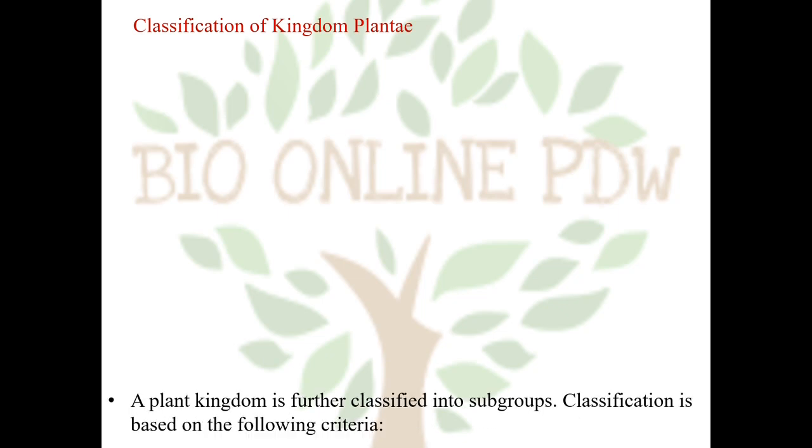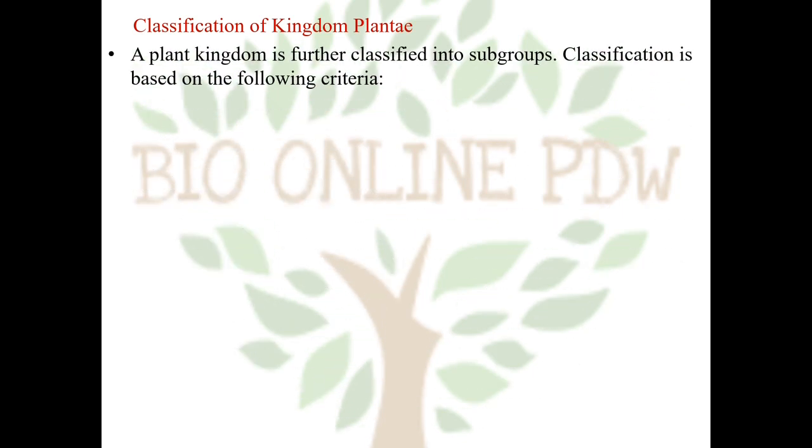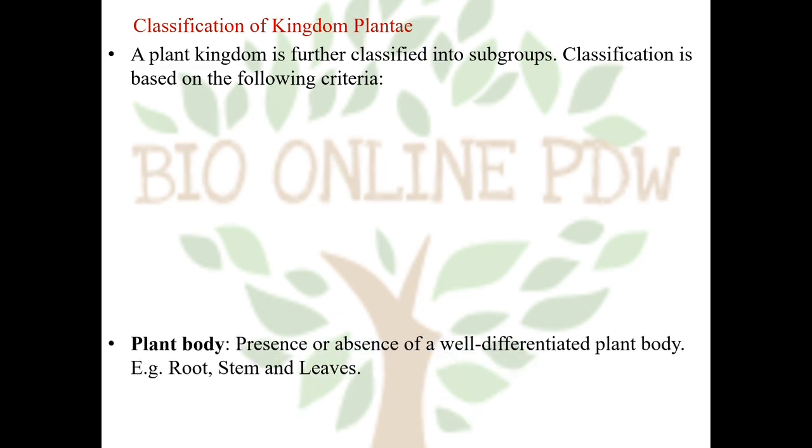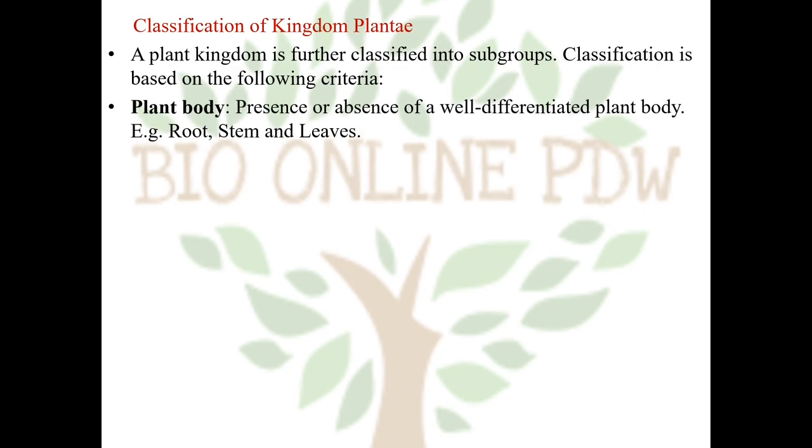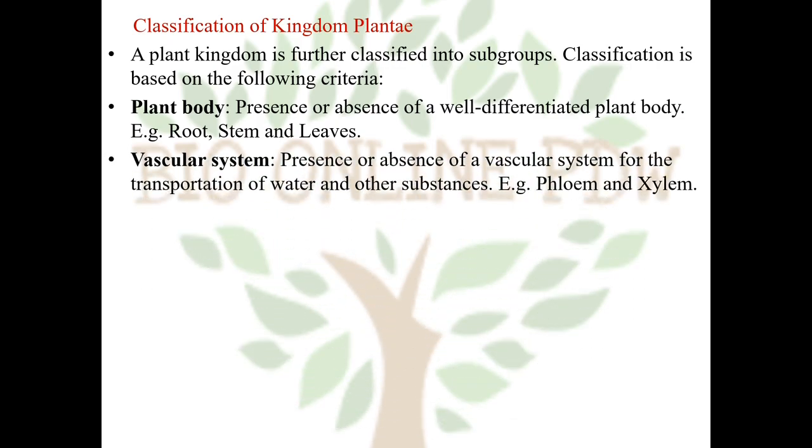Classification of Kingdom Plantae. The plant kingdom is further classified into subgroups. Classification is based on the following criteria. The first criterion is plant body, whether there is presence or absence of a well differentiated plant body, that is root, stem and leaves.